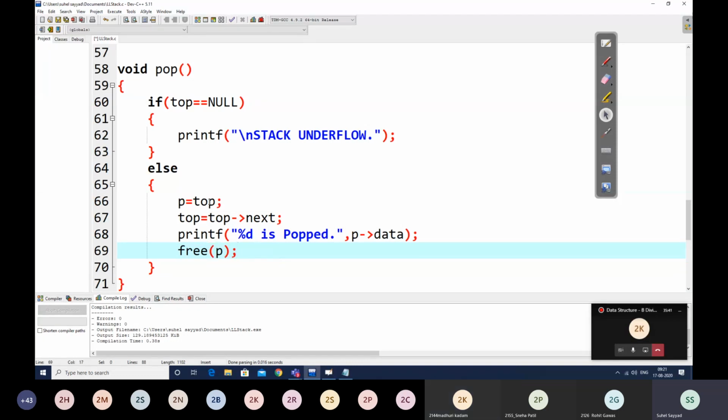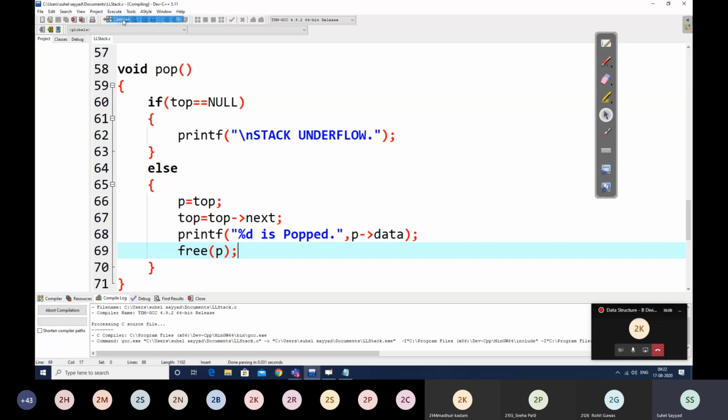Now, if you have only one element remaining in your stack, does this logic work well? P is equal to top, correct? Top is equal to top next means top will become null in that case. And we'll print P's data, which will be the last remaining node's data, and free P. So it works well. So only two cases are sufficient, right?